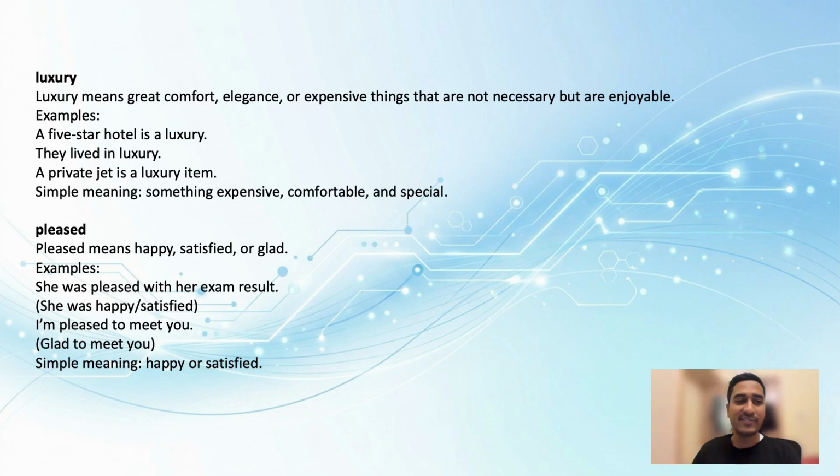Let's go through a few of the examples. A five-star hotel is a luxury. Well, definitely. A five-star hotel is definitely a luxury for most people because they provide huge services to people staying at the hotel. So the next example is they lived in luxury. Different families have different levels, right? So some of them live in luxury, right?